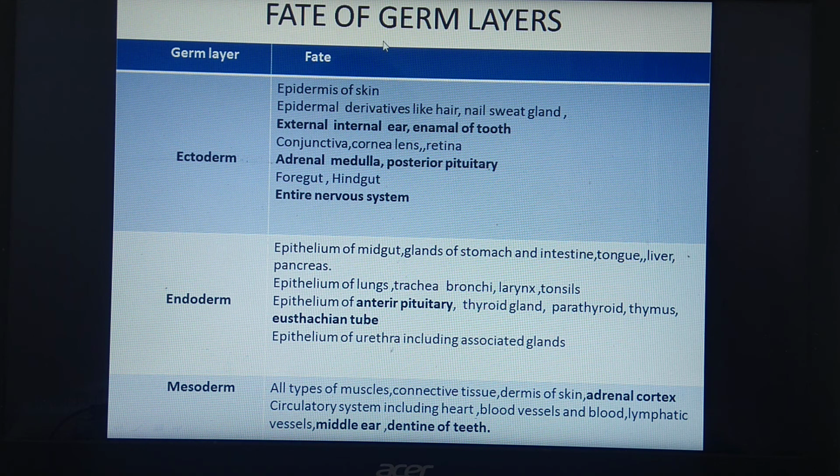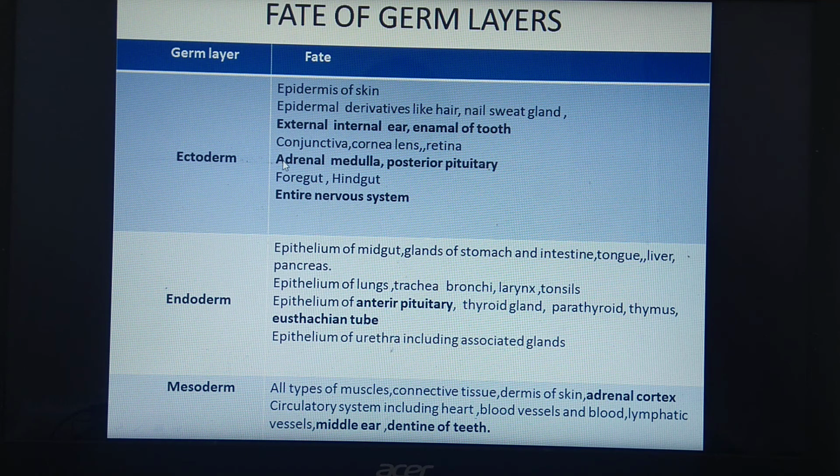The ectoderm gives rise to the epidermis of skin and epidermal derivatives like hair, nails, sweat glands. These epidermal derivatives are the structures which develop from epidermis: hair, nail and sweat glands. It also gives rise to the external and internal ear and enamel of tooth. Then it gives rise to conjunctiva, cornea, lens and retina. These are the structures related to the eye.